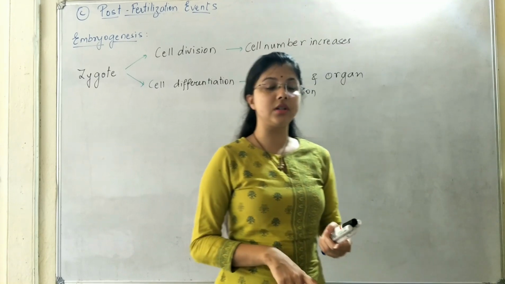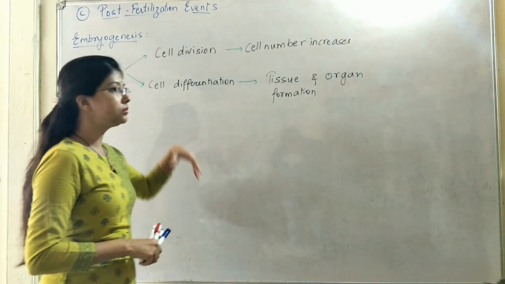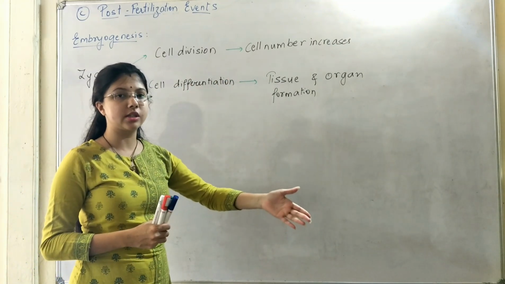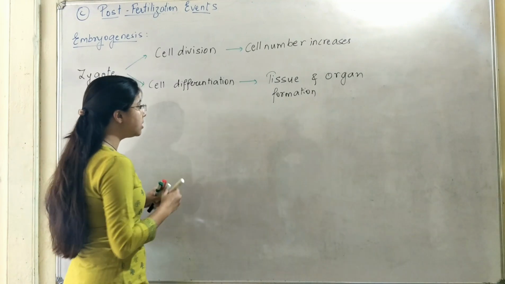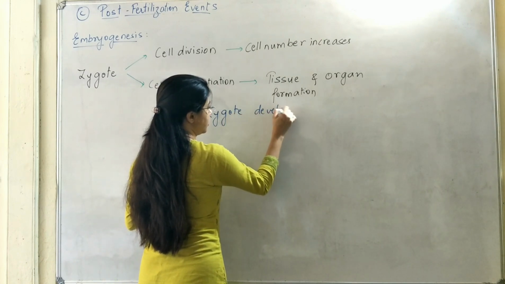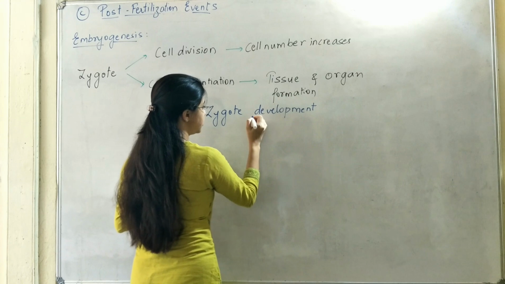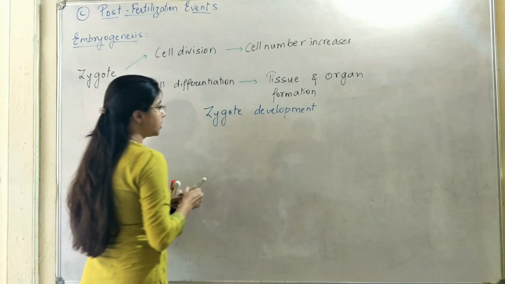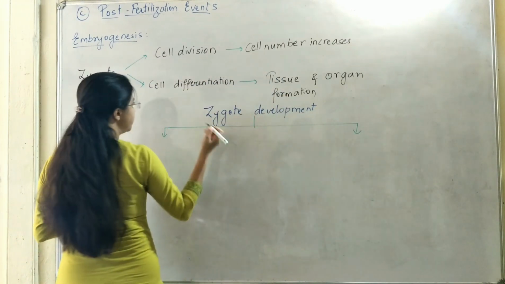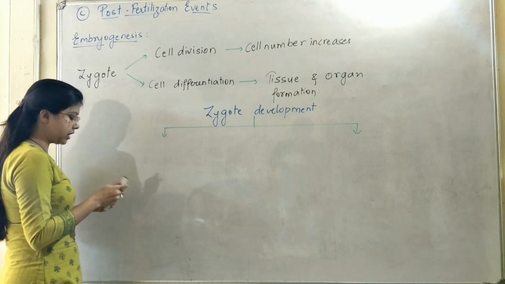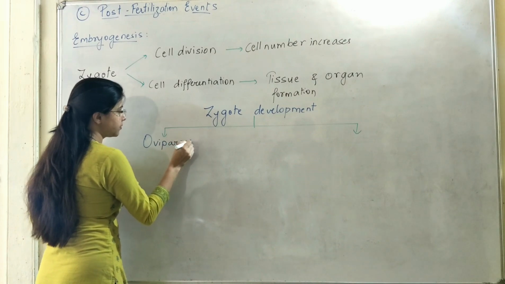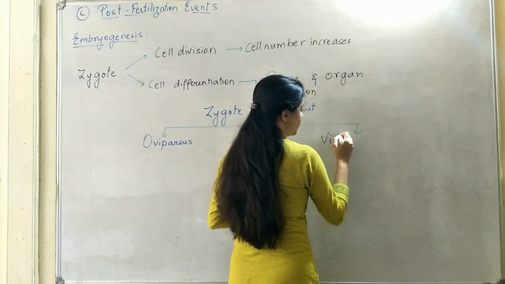But then if internal fertilization has taken place, the new offspring which is going to be formed, or the next generation which is coming, depends upon how the zygote development is taking place and in which manner the offspring is going to be released. Depending upon that, there can be two types of organisms: oviparous organisms and viviparous organisms.